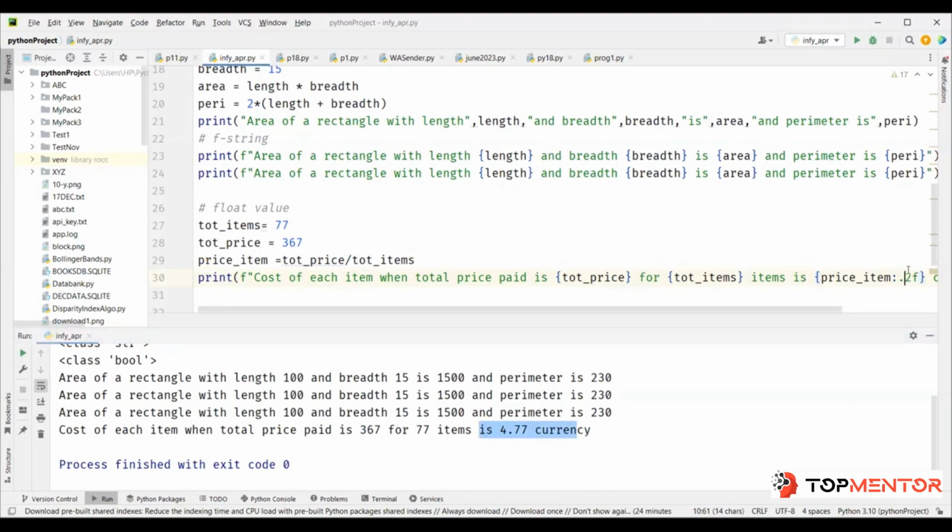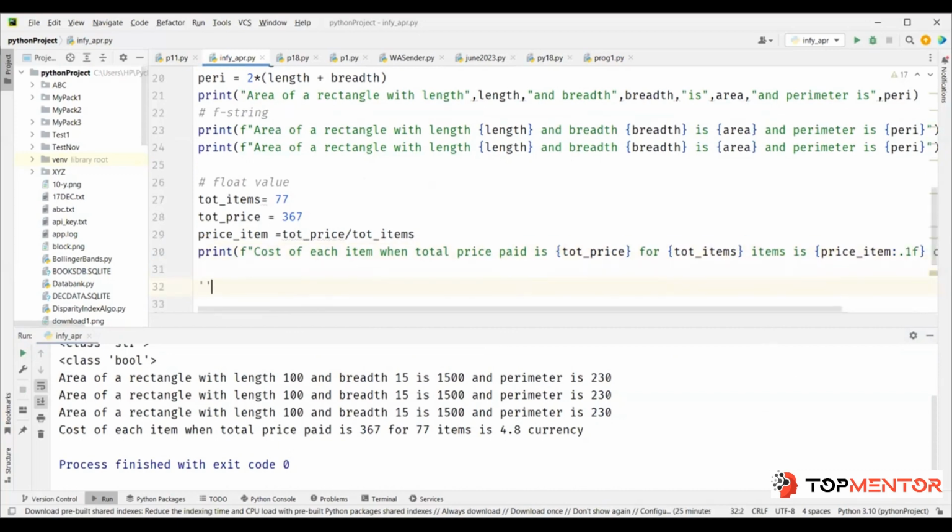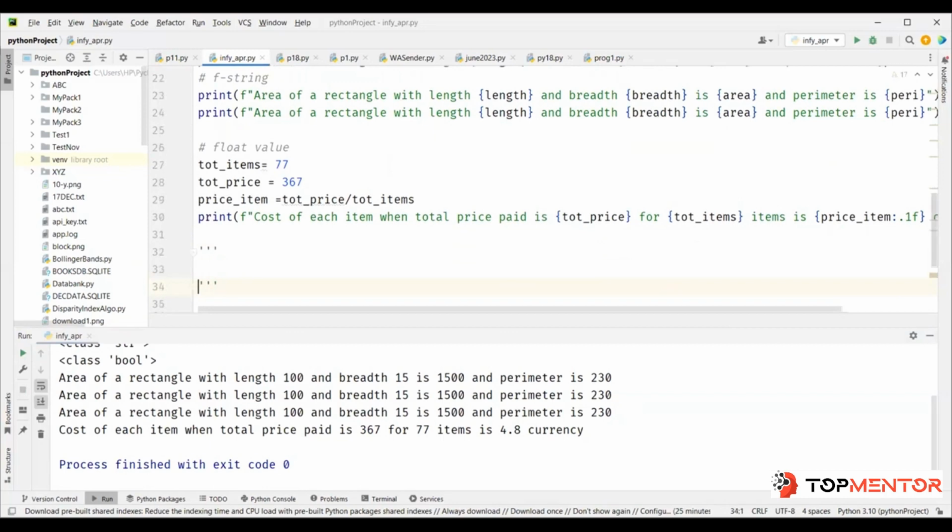If you want only one decimal place, you give 1. So this is 4.8. Right? So this is how you can format a float value. So now I want you to do some assignment. This is the process, how you can send me the assignment.